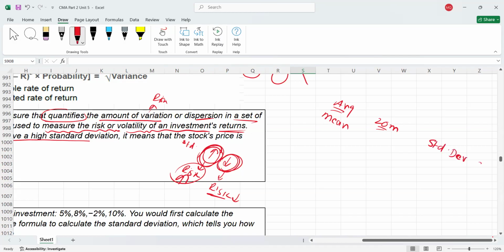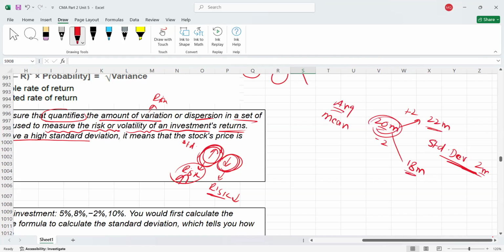Let's assume standard deviation is 2 meter. So it means the length of the tree could be 20 plus 2, like 22 meter, or it could be 20 minus 2, 18 meter. So standard deviation 2 means your return or your length of tree might vary, from 20 to 22, or from 20 to 18.